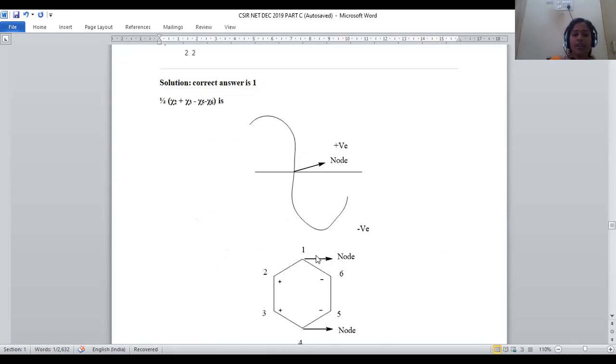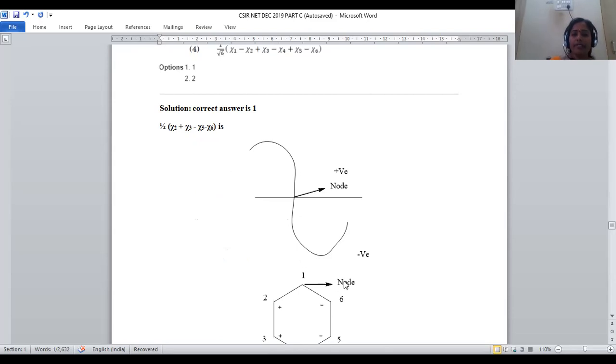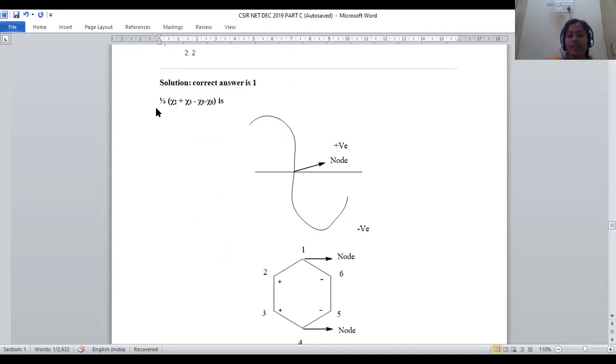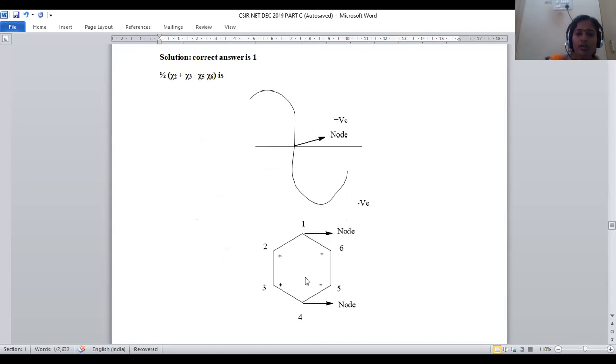For that purpose, we have the wave which has a positive sign at the upper region, and the lower curve is denoted with a negative sign. The area in between, bisecting at the plane, is known as a nodal plane, right? So in the case of this formula, this is the sign notation.